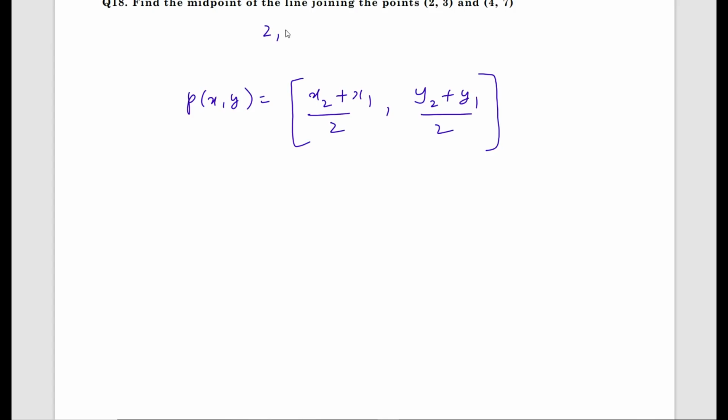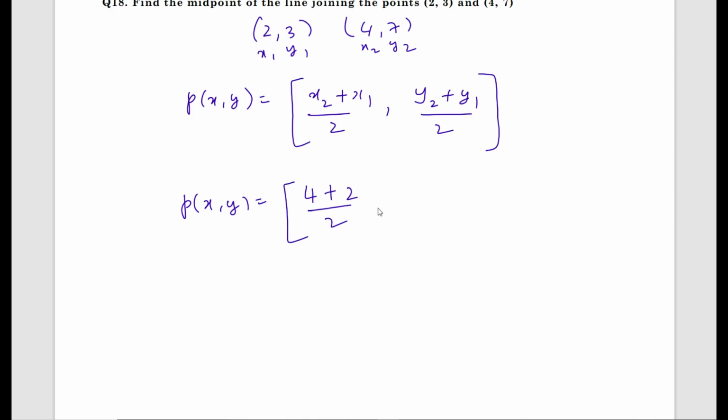What are the points? 2 comma 3 and 4 comma 7. This is x1 y1 and x2 y2. P of x comma y equals what? What is x2? x2 is 4, x1 is 2, by 2. What is y2? 7 plus 3 by 2.